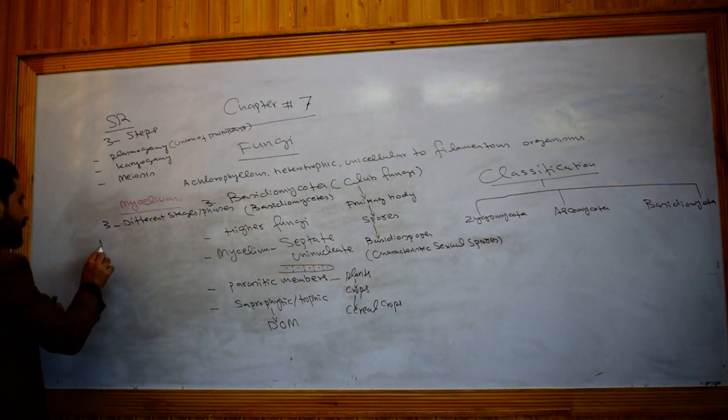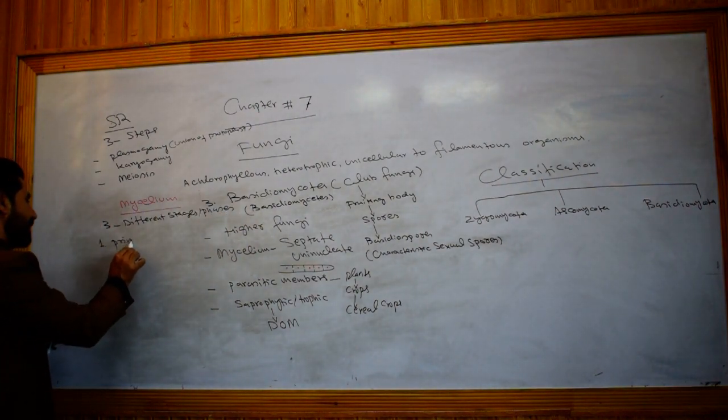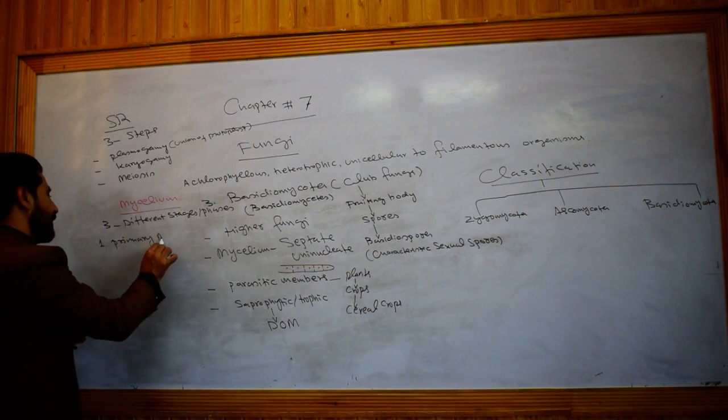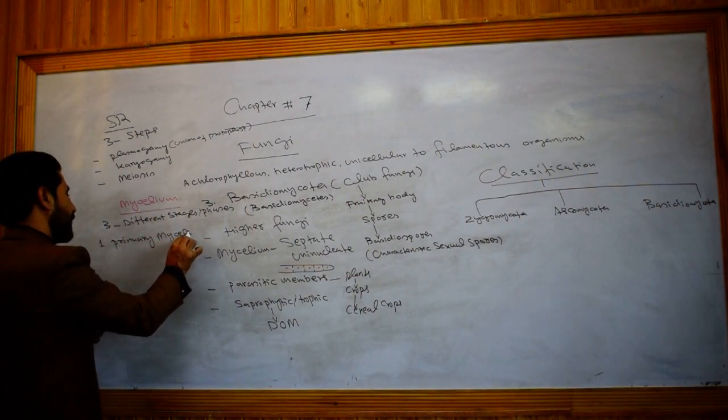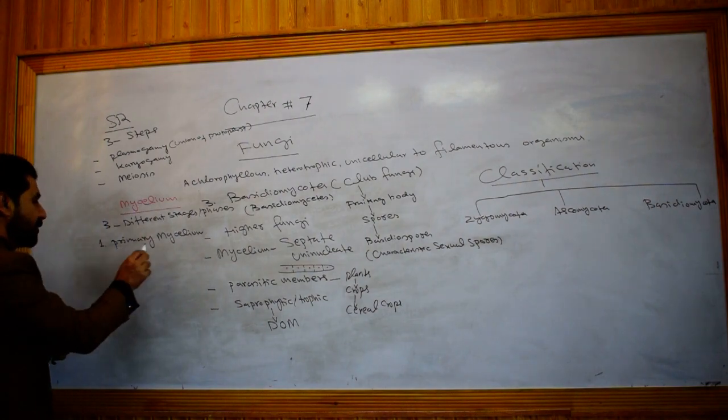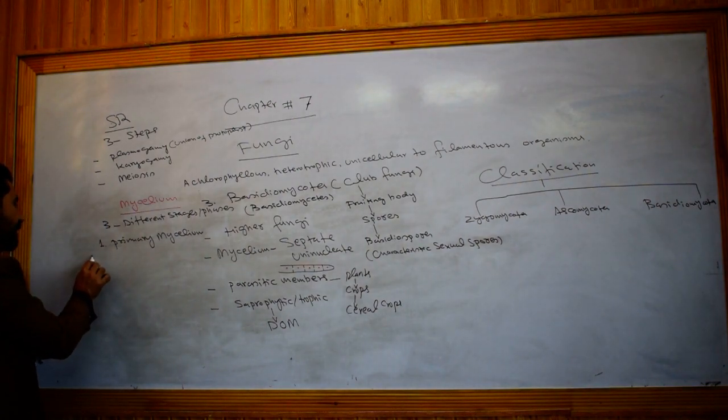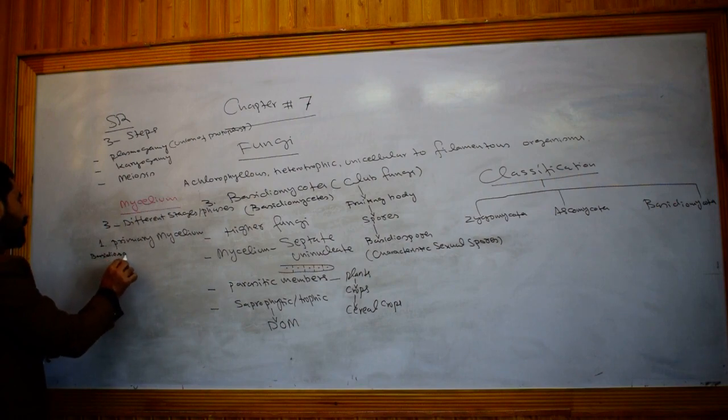The first stage is the primary mycelium. Primary mycelium is the first mycelium which is produced as a result of what? Germination of basidiospores. We will talk about it in the upcoming topic.